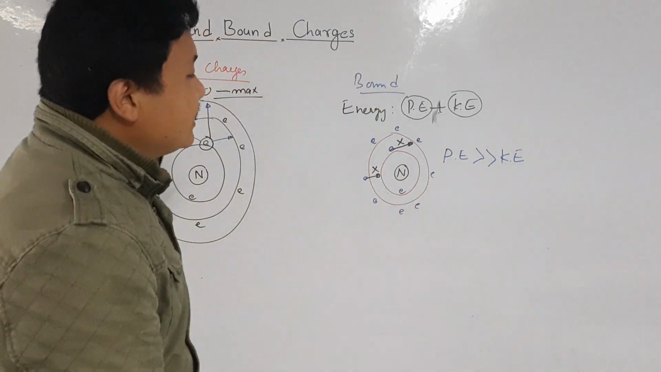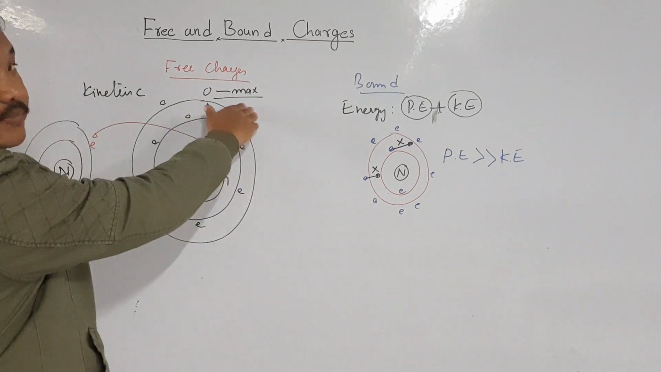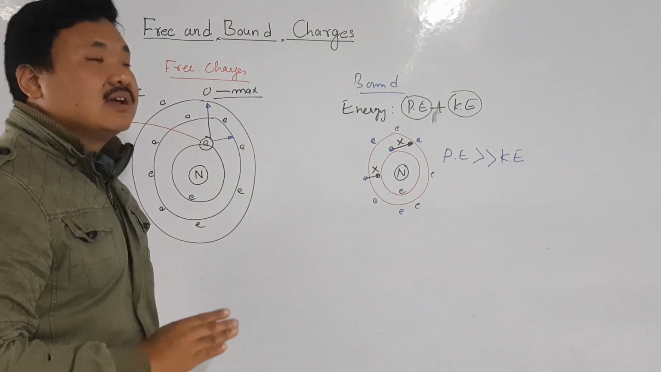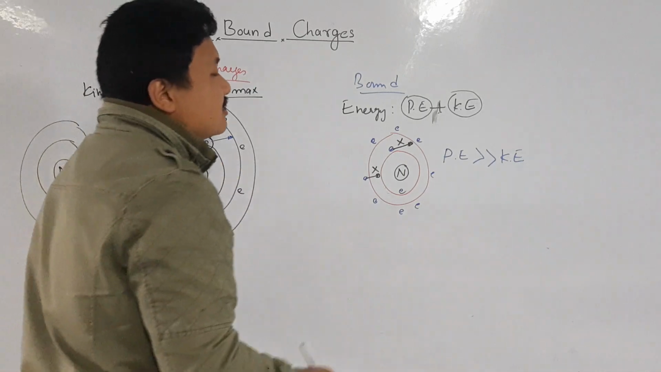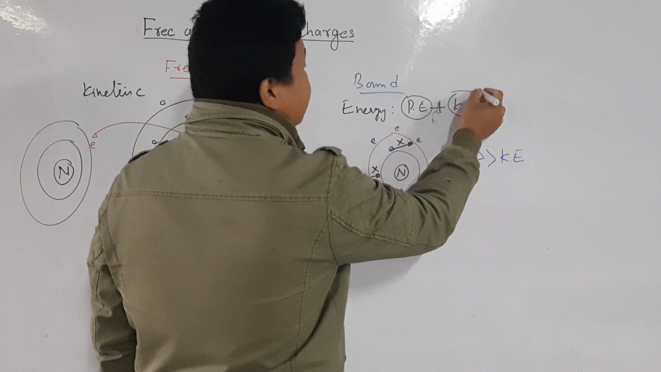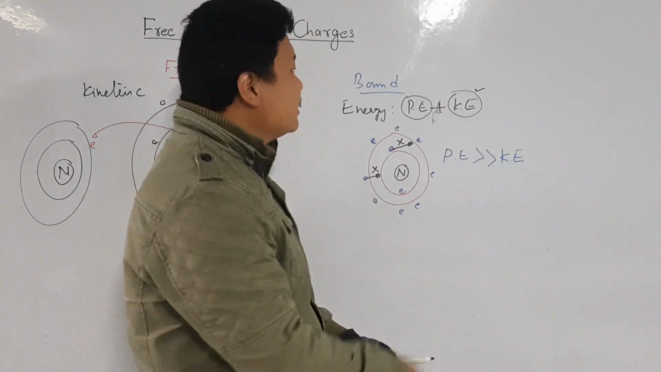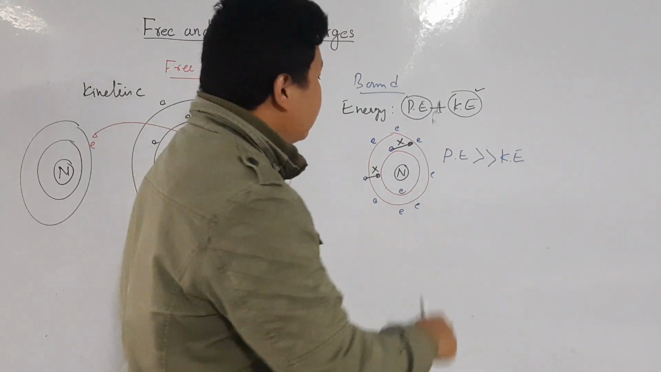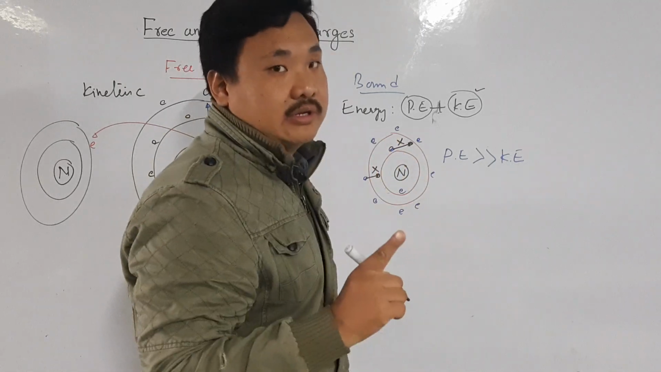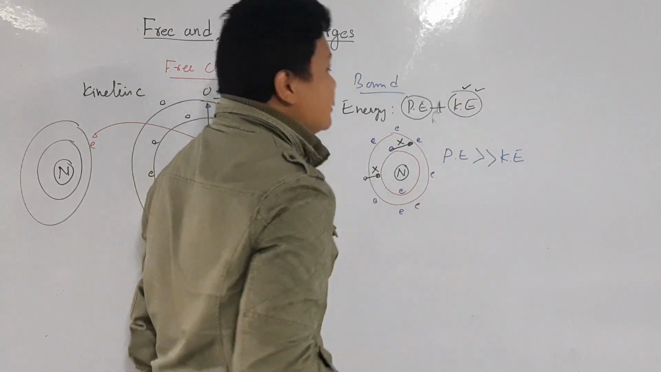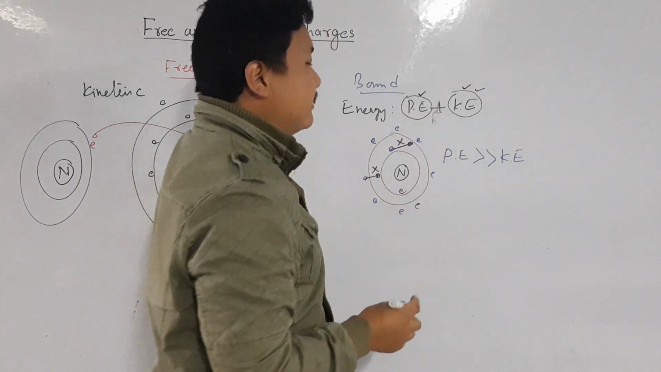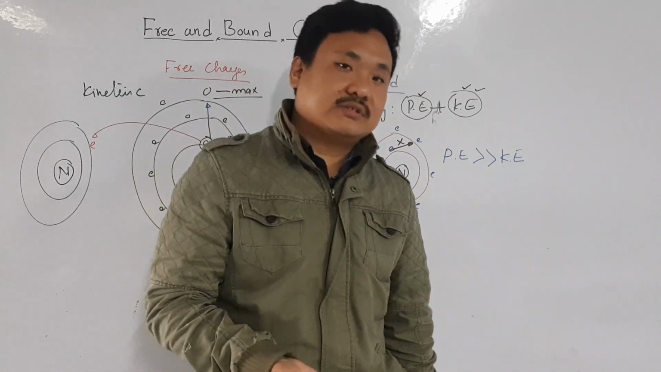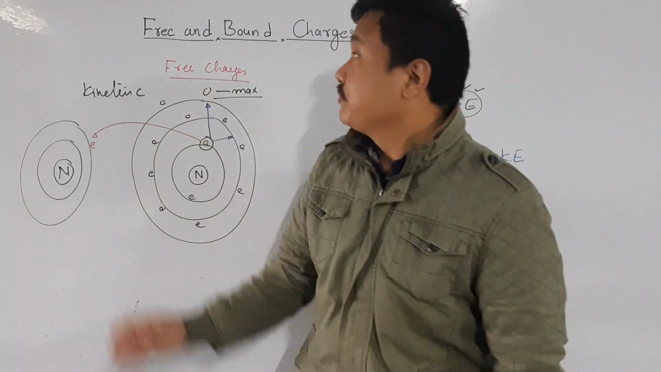Why is there only kinetic energy in the free charge? Because it is free to move, and a moving charge has kinetic energy. But why does the bound charge have kinetic energy? You may be thinking that if it is not moving, then why does it have kinetic energy? Yes, it is moving, but only in its orbit. So it may have kinetic energy and it also has potential energy, but potential energy is always greater than kinetic energy. So this is all about bound charges and free charges.